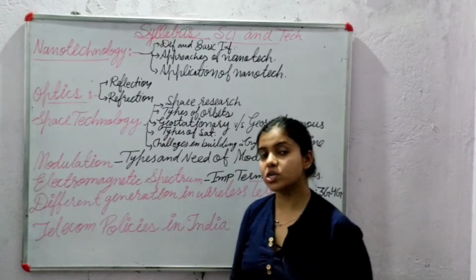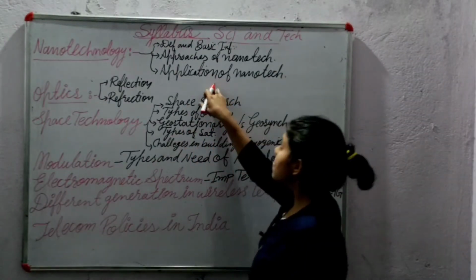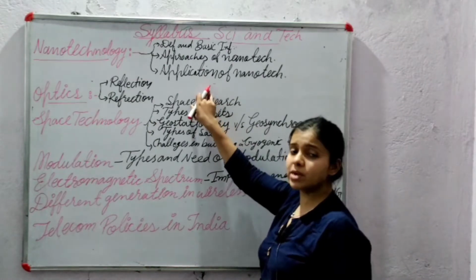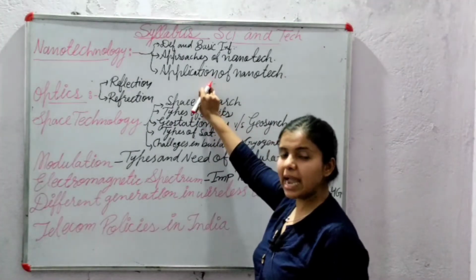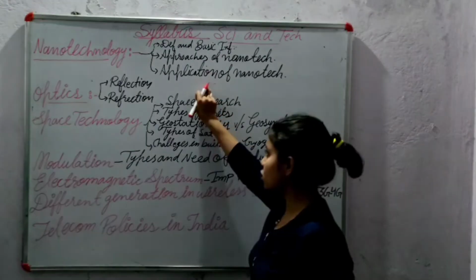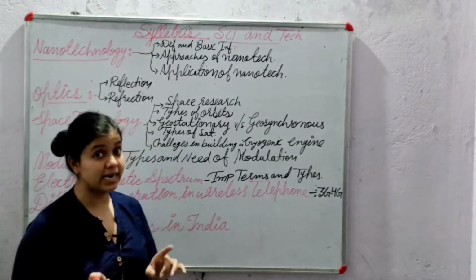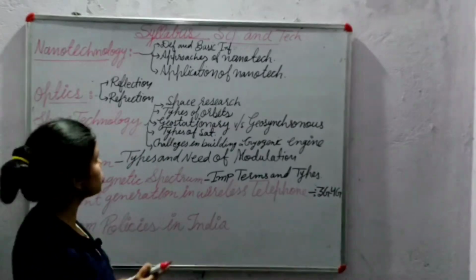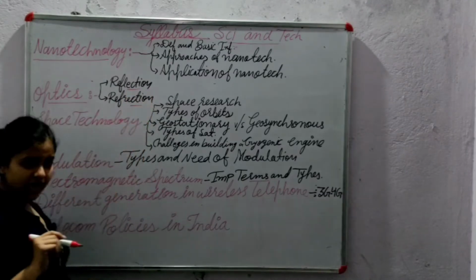After biotechnology is nanotechnology. In nanotechnology, what we have to study is the definition and the basic information of nanotechnology, and approaches of nanotechnology and applications of nanotechnology. The next is optics, which you have in your 9th and 10th class, and in 8th class also. That part is reflection and refraction.